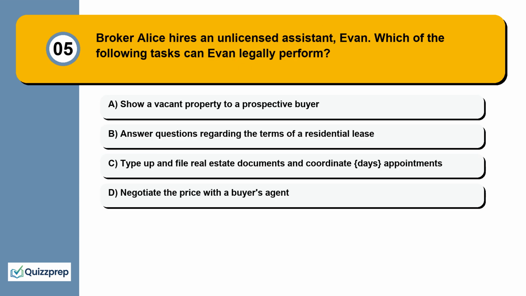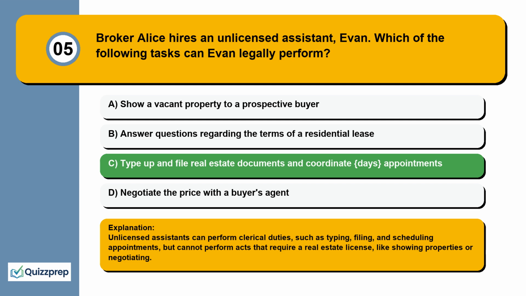Question 5. Broker Alice hires an unlicensed assistant, Evan. Which of the following tasks can Evan legally perform? Show a vacant property to a prospective buyer. Answer questions regarding the terms of a residential lease. Type up and file real estate documents and coordinate appointments. Negotiate the price with a buyer's agent. Unlicensed assistants can perform clerical duties, such as typing, filing, and scheduling appointments, but cannot perform acts that require a real estate license, like showing properties or negotiating.